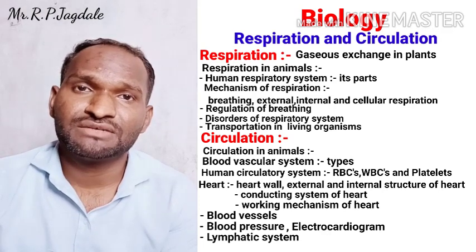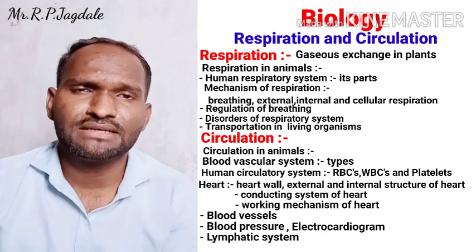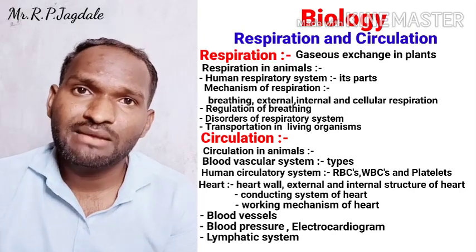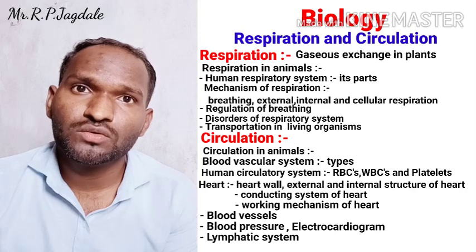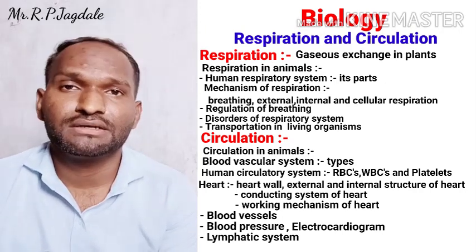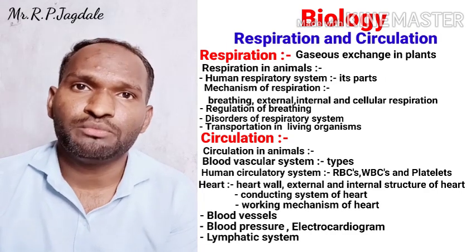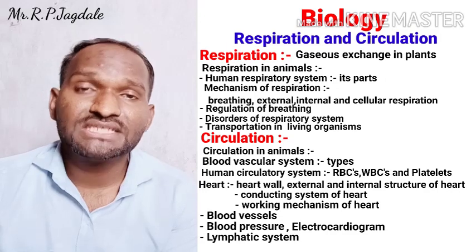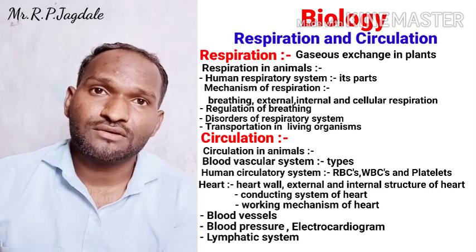That lymphatic system we are going to study. Generally the lymphatic system will help us to fight against foreign matter. It increases our immunity. So these points we are going to take in the circulation.